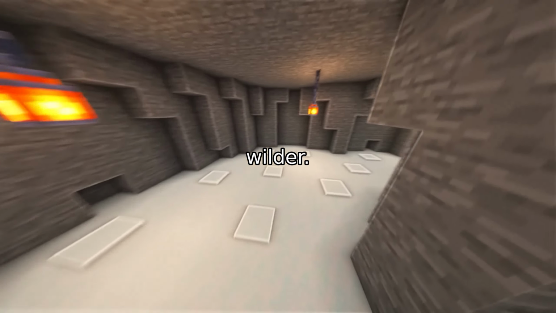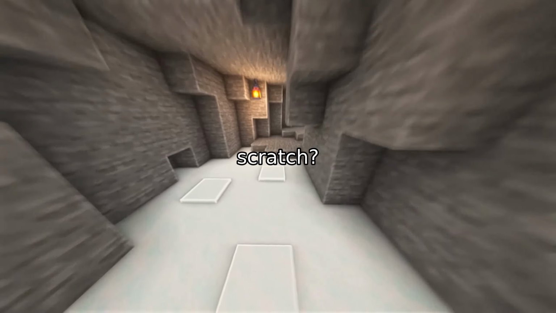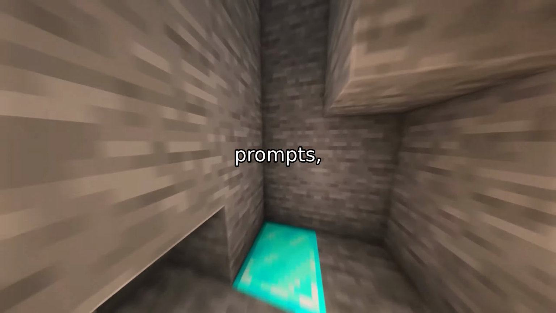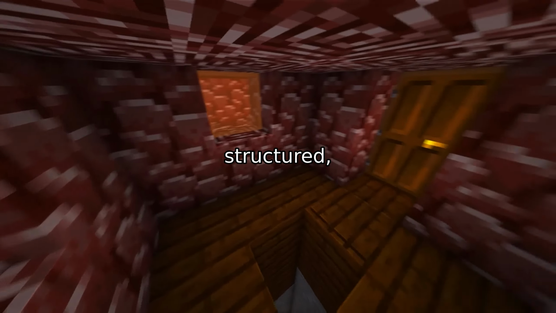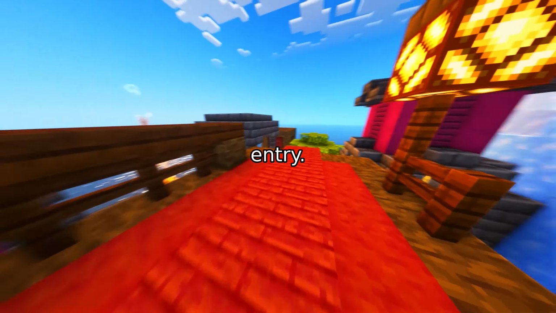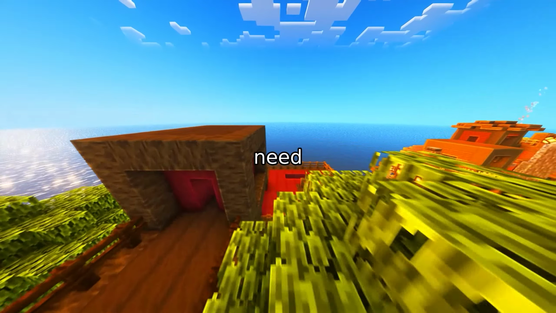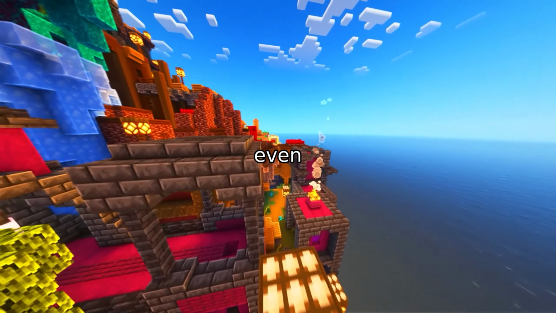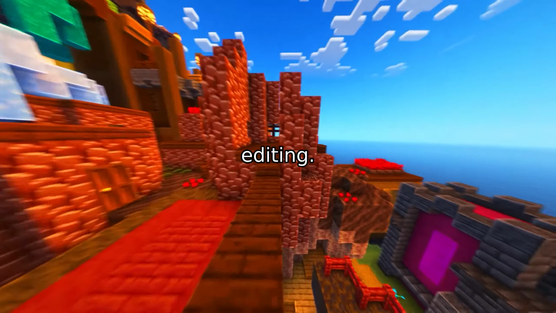And here's something even wilder. Can AI write Wikipedia-style articles from scratch? One study shows that with the right prompts, LLMs can generate structured, detailed content, like a mini encyclopedia entry. But here's the twist. They still need human oversight. After all, even the best AI can't replace the nuance of expert editing.